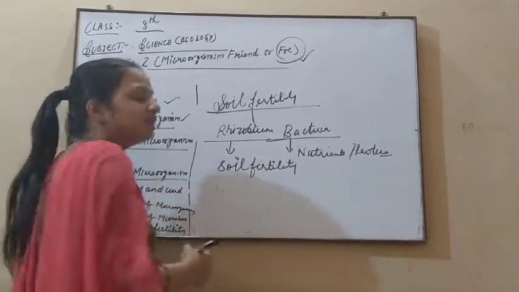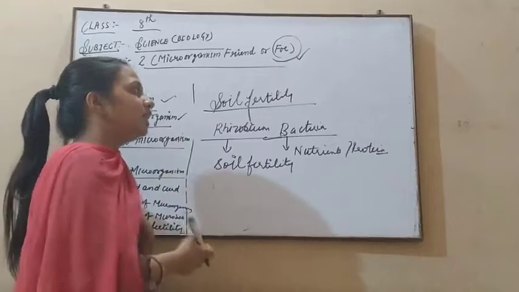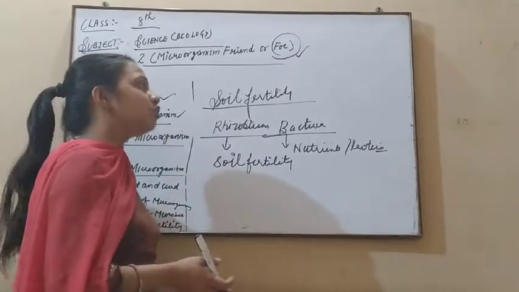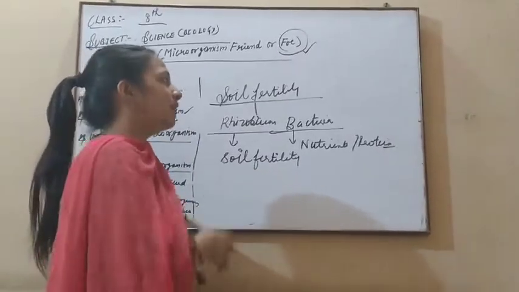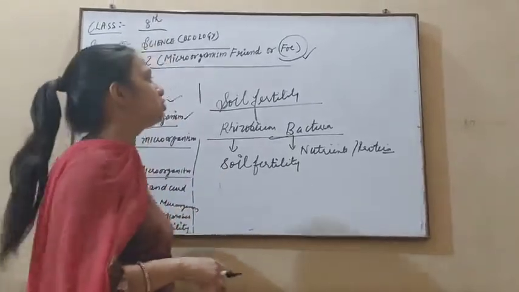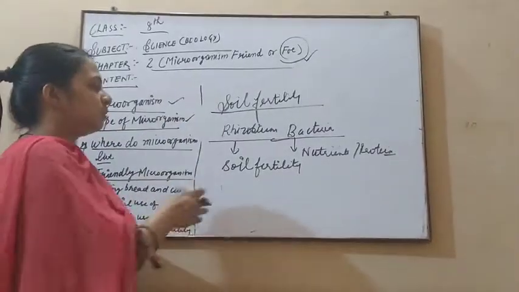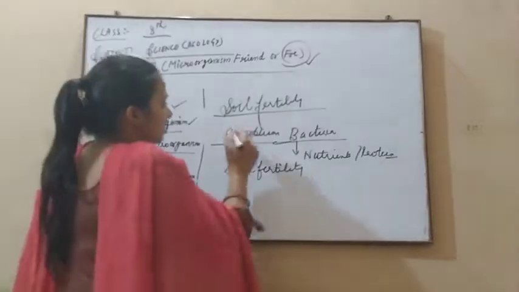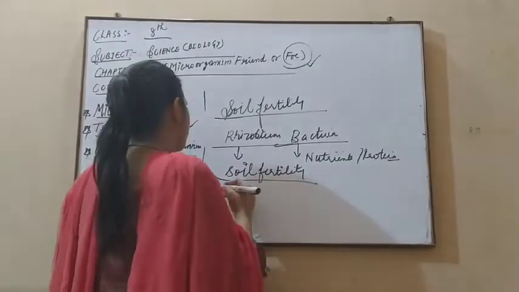If the fertility of the soil is increased, then with the fertility increase, the growth of the plant also increases. So this also plays a very important role in agriculture. The soil fertility is increased by the help of microorganisms.